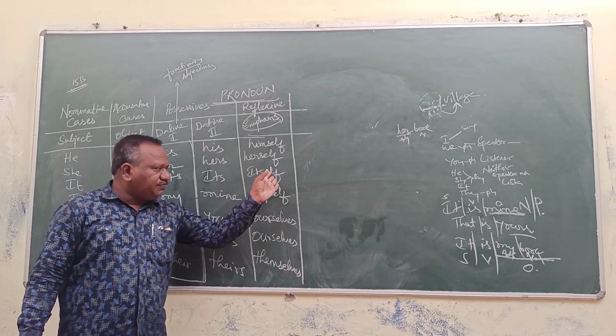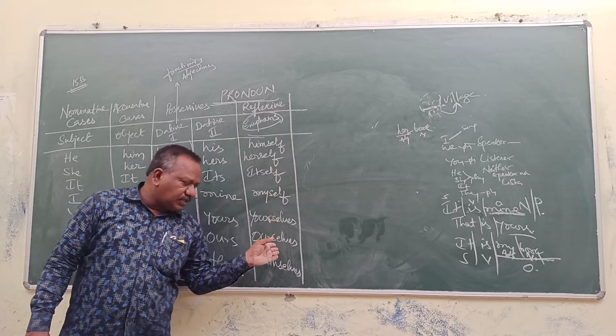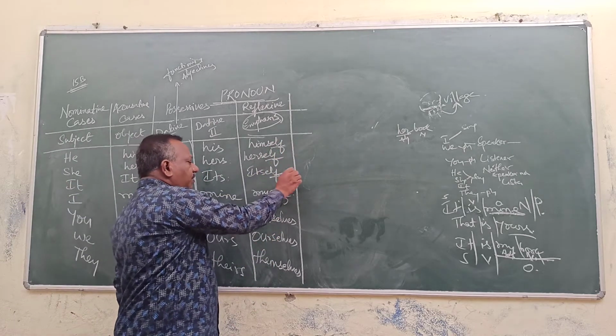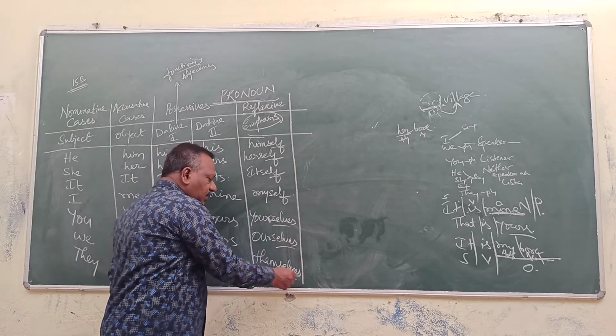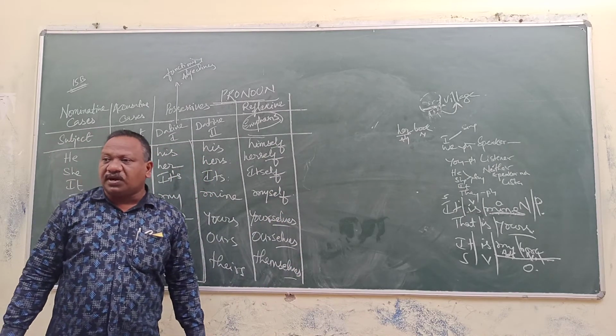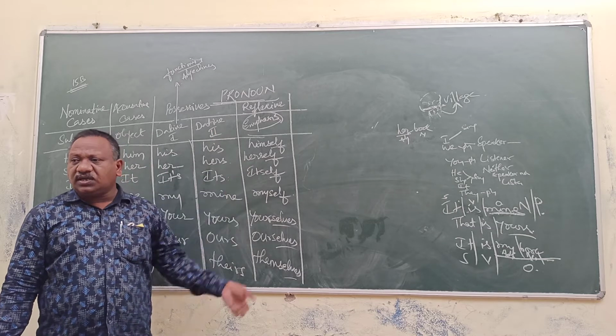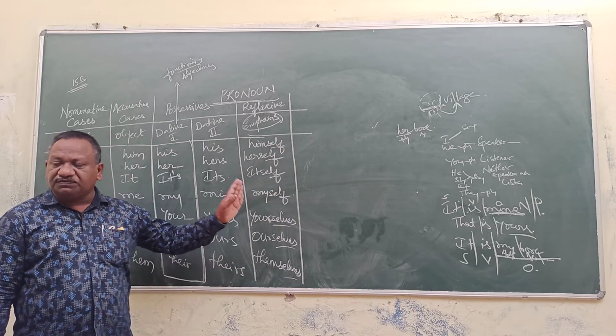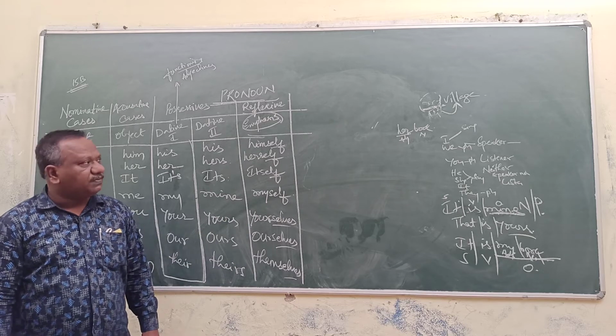Himself, herself, itself, myself, yourselves, ourselves, themselves. Whenever you come across self, selves, they are called reflexive pronouns. They are used for emphatic purpose, emphasis purpose.